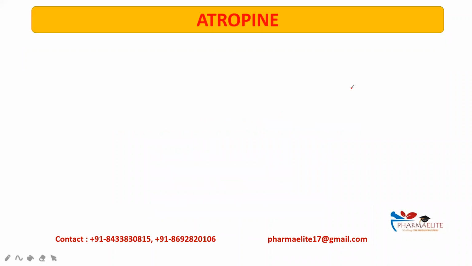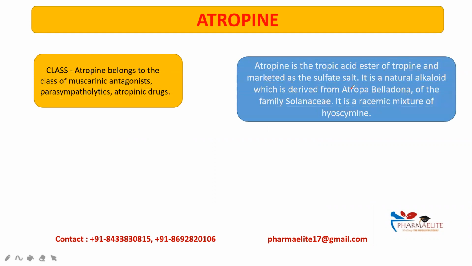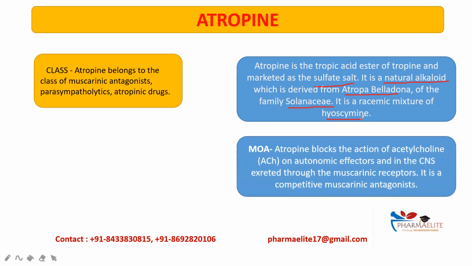Let's start with the drug atropine. It belongs to the class of muscarinic antagonists, parasympatholytics, or atropinic drugs. Atropine is a tropic acid ester of tropine and is marketed as atropine sulfate, the sulfate salt. It is the natural alkaloid derived from Atropa belladonna, belonging to the family Solanaceae. It is a racemic mixture of isomers. This point is important.